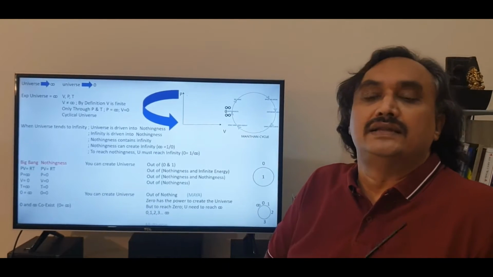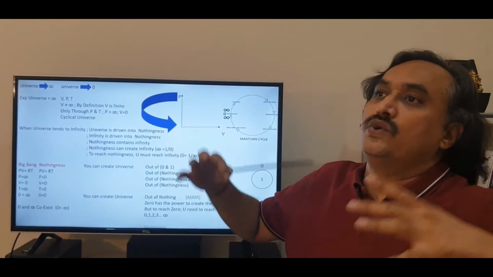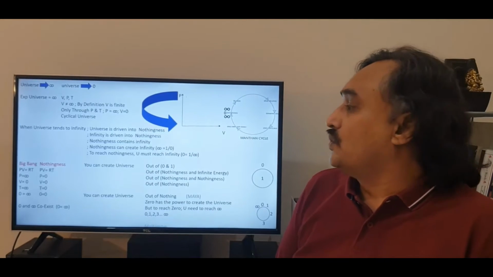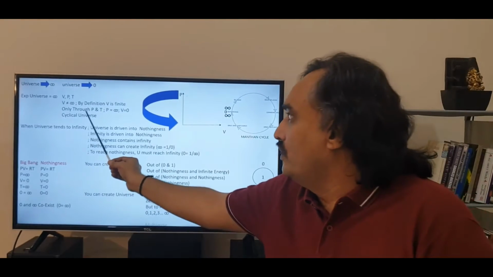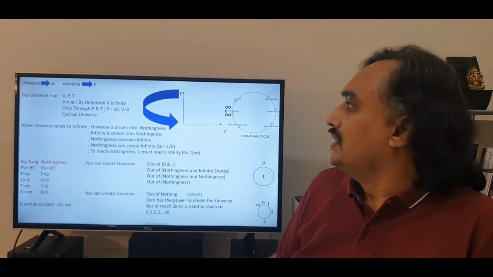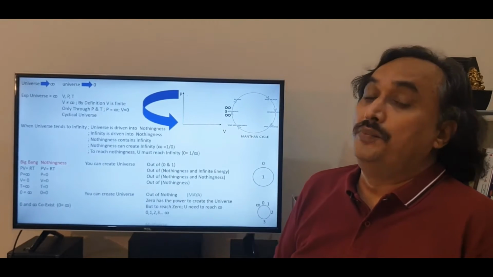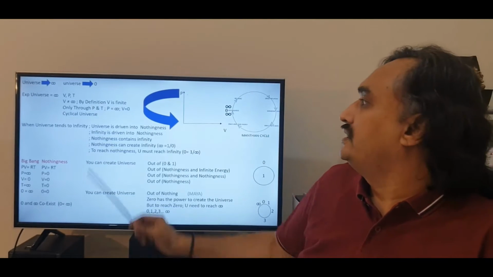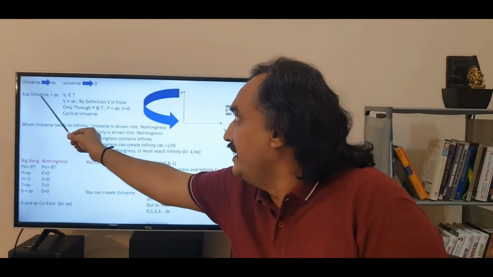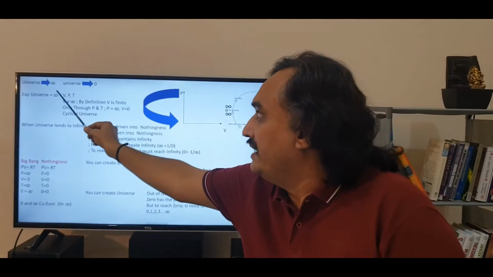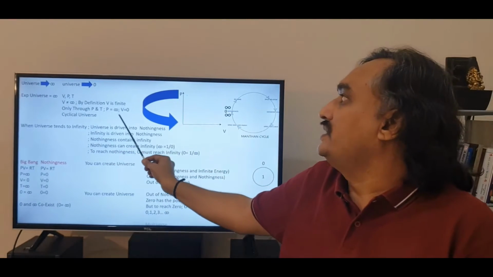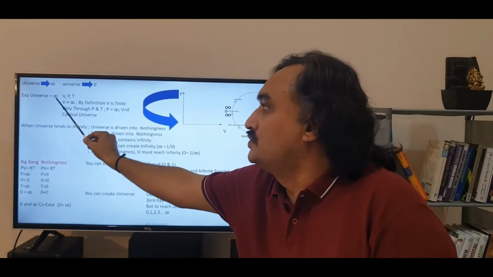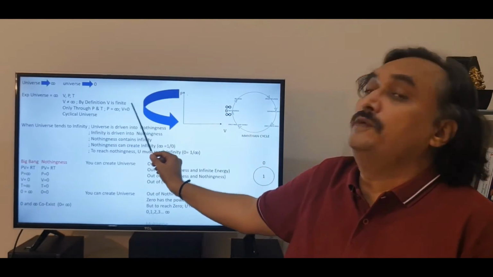So to say that the universe is expanding and going to a larger value and that is infinity is not really the infinity. So what are the other options? It is then only pressure and temperature. So when you have pressure as infinite, obviously volume will have to be zero. Now let that concept sink a bit. When you have an expanding universe, the only way it can reach infinity is when the volume is zero.